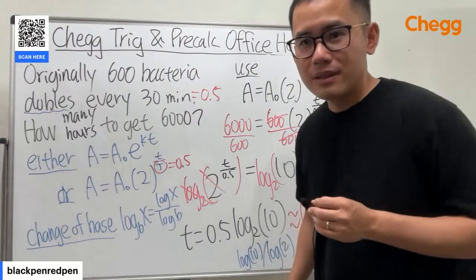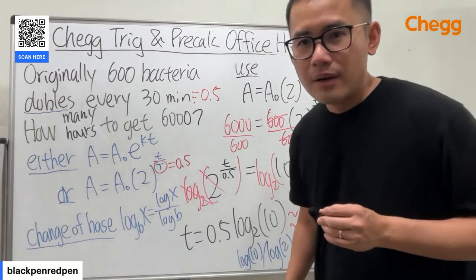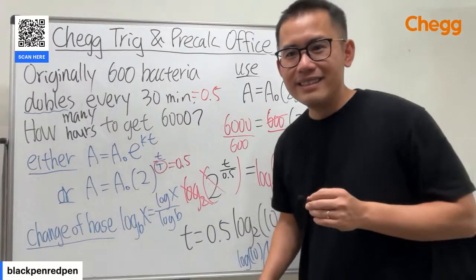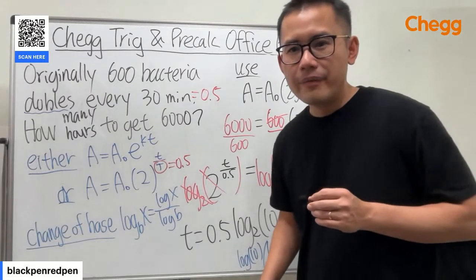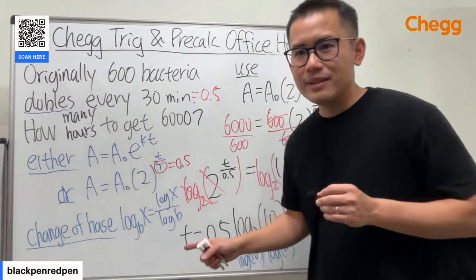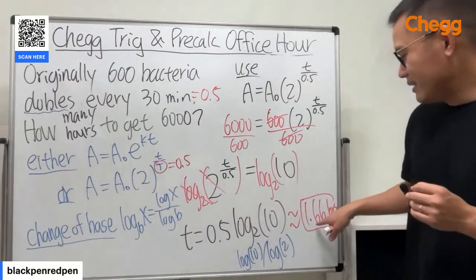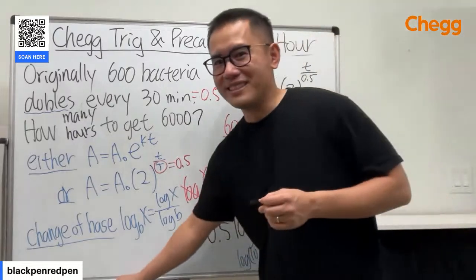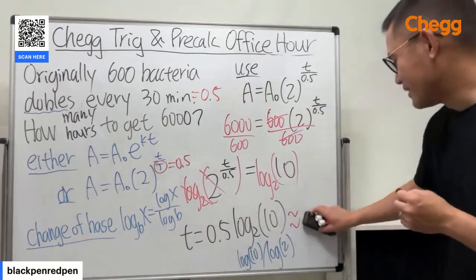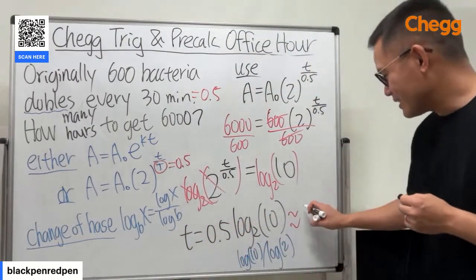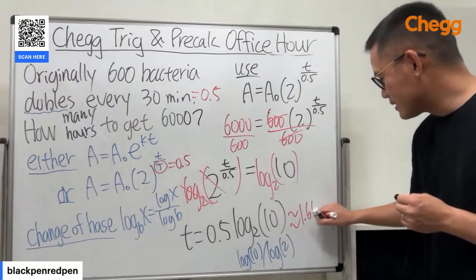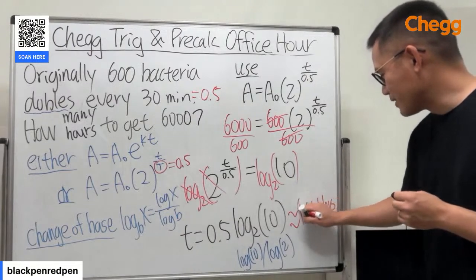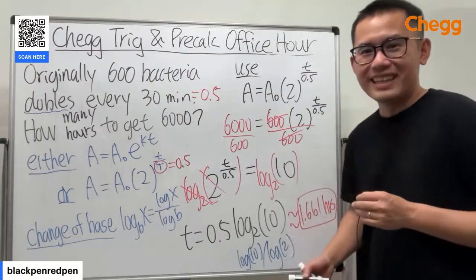I'm kind of surprised. I see. Okay, 1.661. This is now 1 and 2/3 because the 0.66 does look like 2/3. I'm going to write it so that it does not look like 2/3. It's 1.661 hours. Much better. Yeah, just like that.